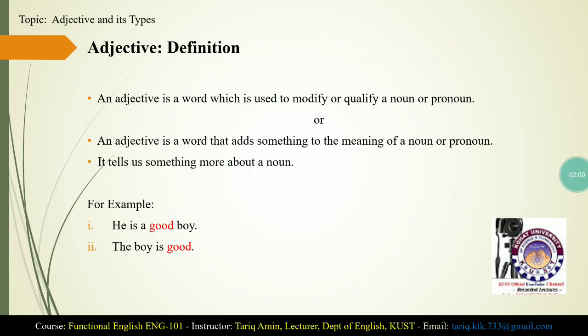For example, he is a good boy. In this example, boy is a noun and good is an adjective, and good is modifying the noun boy. And the second example, the boy is good. Good is an adjective and it is modifying the noun boy. We have some other examples where an adjective modifies a pronoun, like she is intelligent, he is cute, he is brave. In these examples, the adjectives are modifying the pronouns.